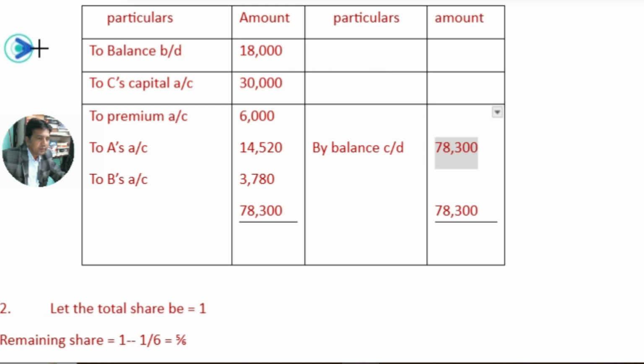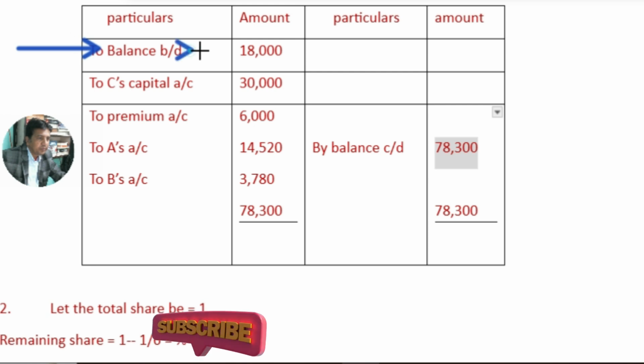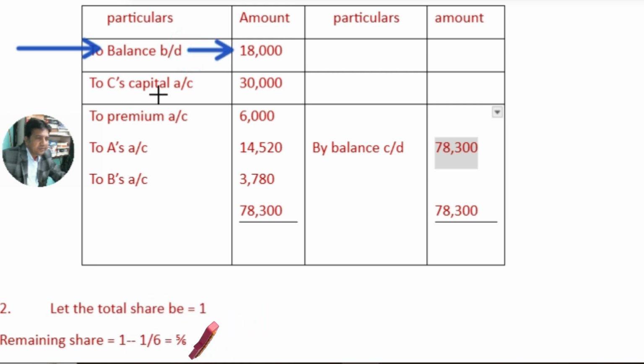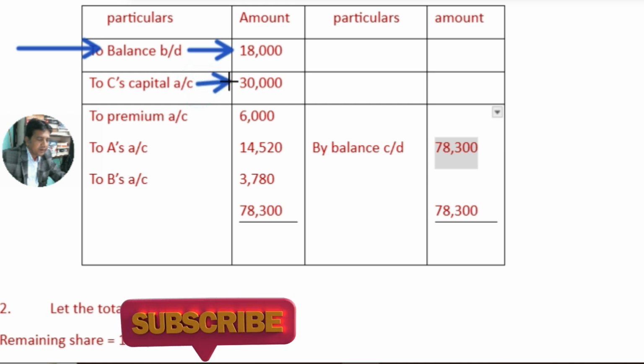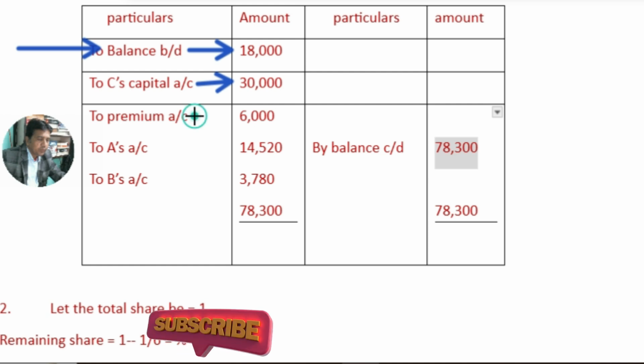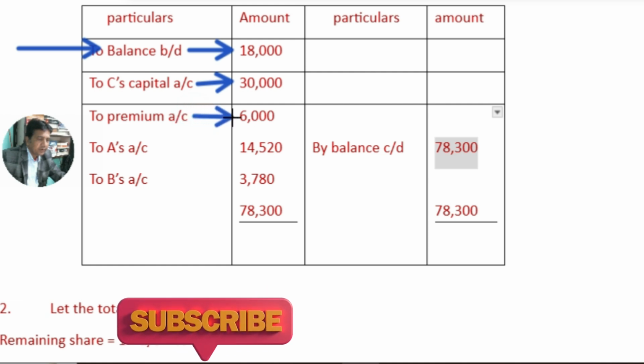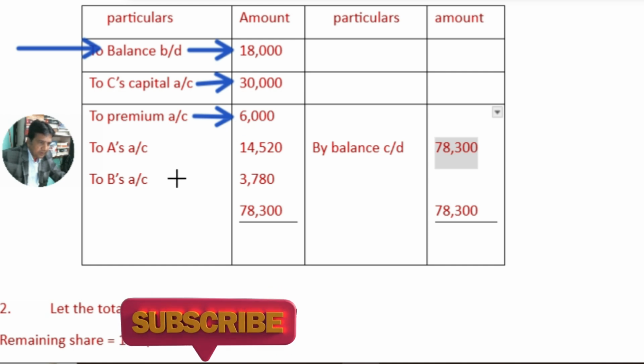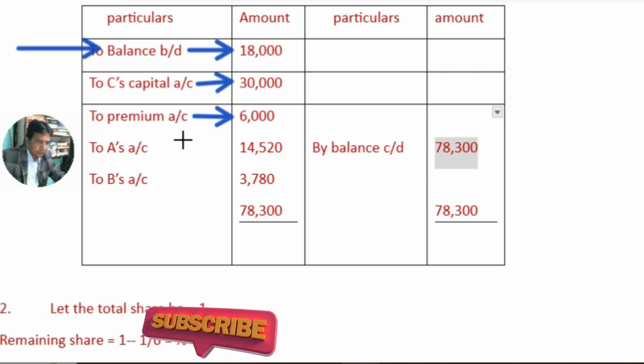And this is the balance BD, opening balance 18,000, cash balance given in the question, and this is the capital amount brought by new incoming partner C, and premium amount brought by incoming partner C, and that is the cash coming, double effect on capital side and in cash account.